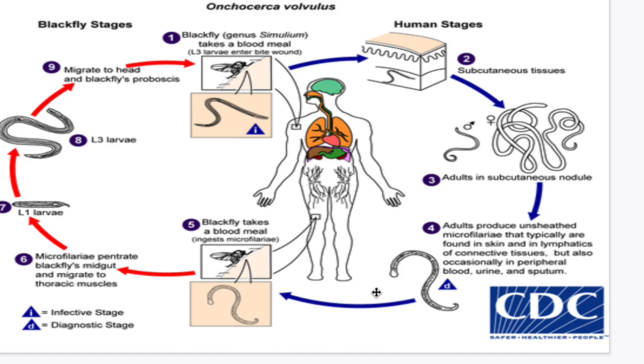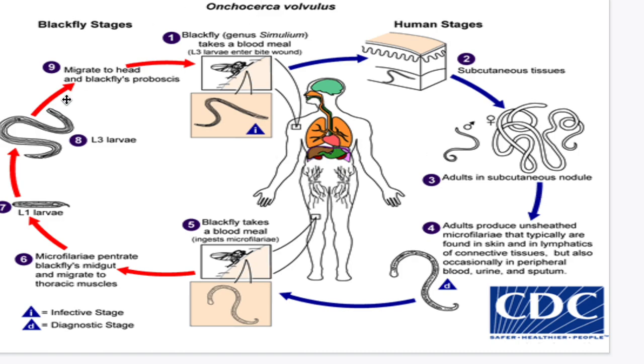So here, they reside in the nodules, the adult worms. In these nodules, the adults can live for approximately 15 years, and those nodules contain numerous male and female worms. So these adults produce unsheathed microfilariae. Again, unsheathed, you have to remember, Onchocerca volvulus produces unsheathed microfilariae that typically are found in the skin and lymphatics of connective tissue, but also occasionally in peripheral blood, urine, and sputum.